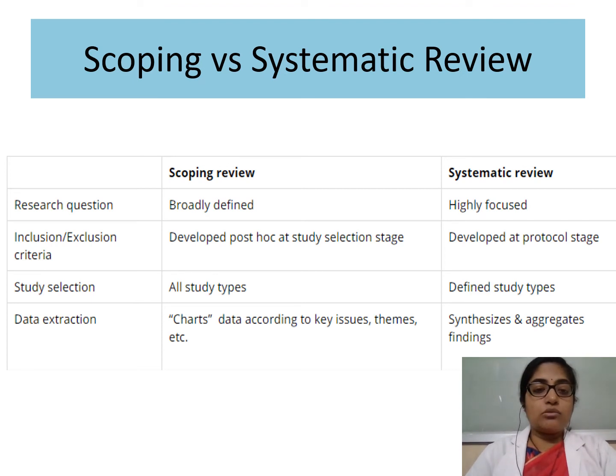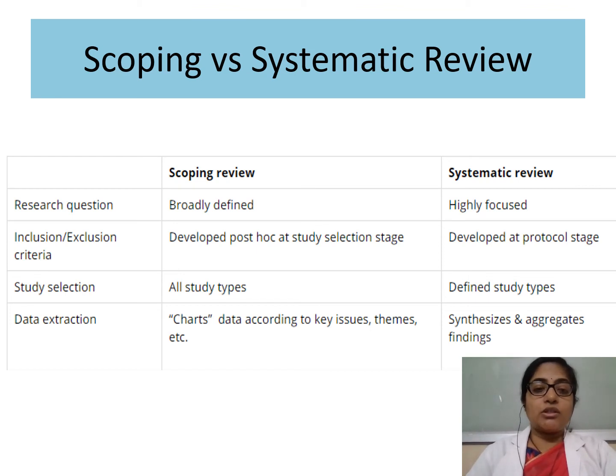Again, inclusion and exclusion criteria are developed post hoc at the study selection stage in a scoping review. And in a systematic review, the inclusion and exclusion criteria are developed at the protocol stage. Study selection: in a scoping review, all types of studies are included, and a systematic review involves defined study types, and the majority of them involve randomized controlled trials.